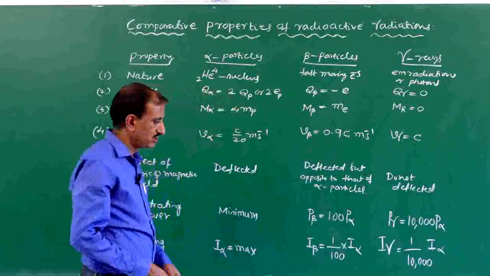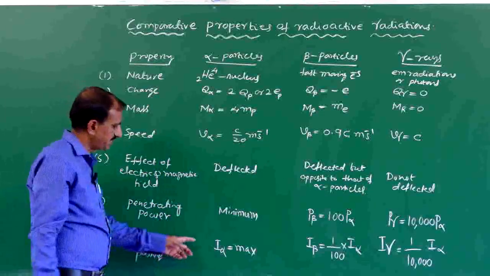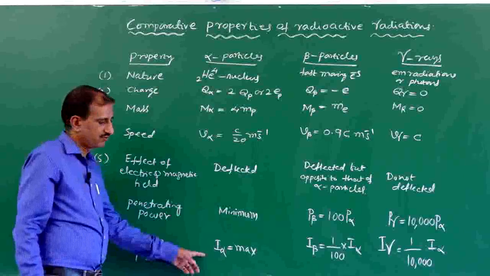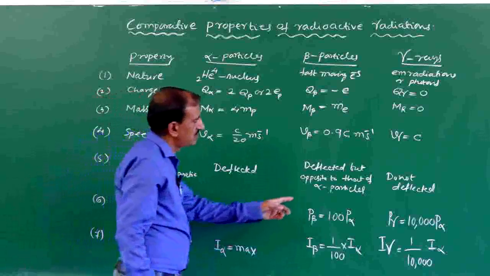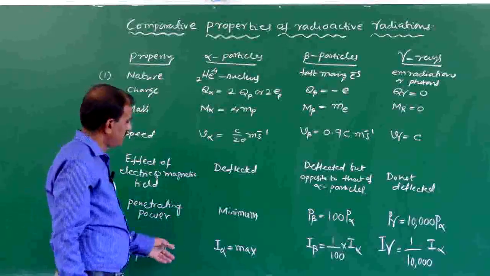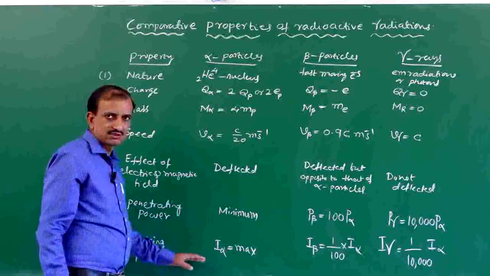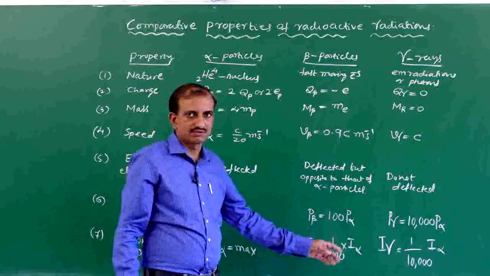So the ionizing power of alpha particles is maximum and the penetrating power of gamma rays is maximum. Alpha particles have high ionizing power and gamma rays have very high penetrating power.